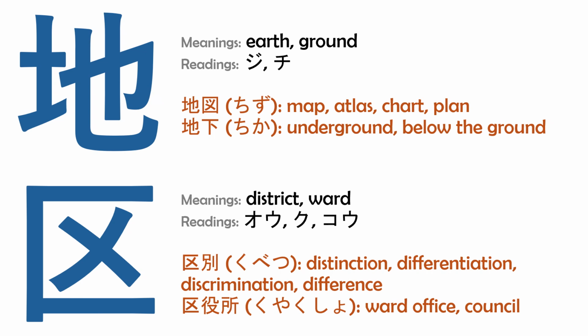The first kanji means earth or ground and often refers to a place or locality. In words like chizu and chika, this kanji gives the sense of location or the physical ground. You can think of it as pointing to where something is or the land itself.